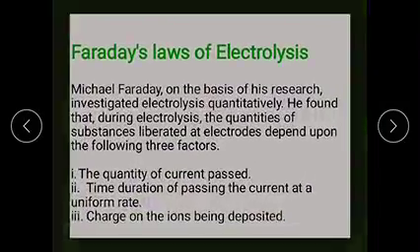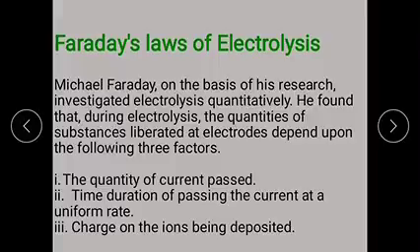First of all, we have to know the introduction to Faraday's laws of electrolysis. Michael Faraday, on the basis of his research, investigated electrolysis quantitatively.